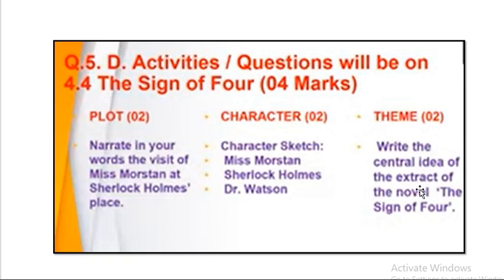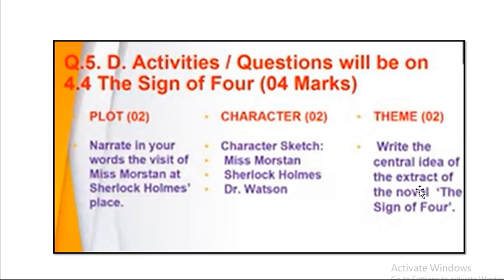So once you are very thorough with the novel, you can write the answer in your own words. A 2 marks question is there, so you have to answer it accordingly. Don't write it very short. Don't write a very long answer. Don't waste your time, because it is a language paper. Your time limit is there and you have to write a lot of things here. So be thorough with that.